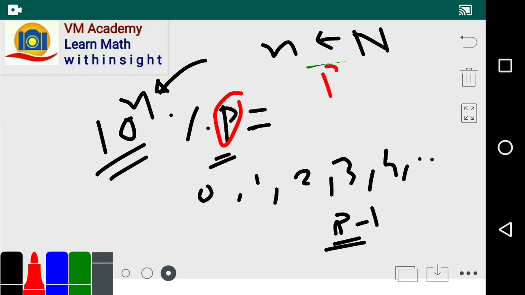So for a prime number greater than 5, or p not 2 and 5, this is always true. So 0 cannot be a remainder, sir. So there are p minus 1 possible remainders.